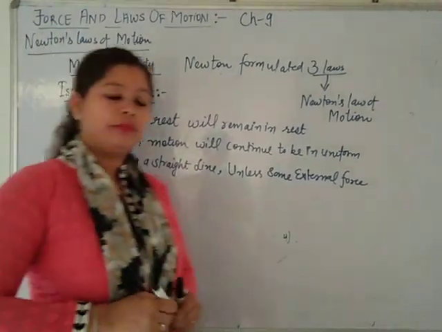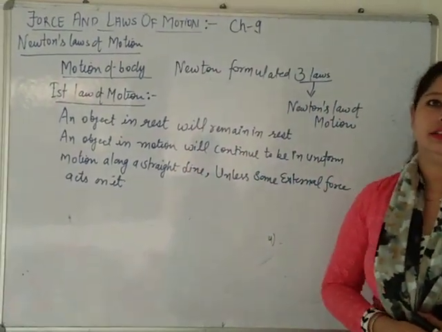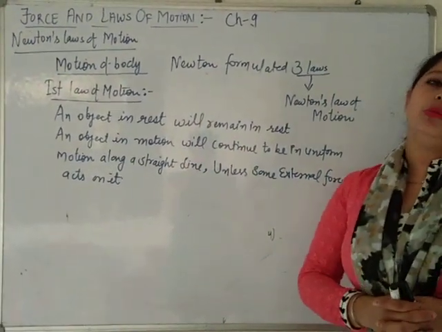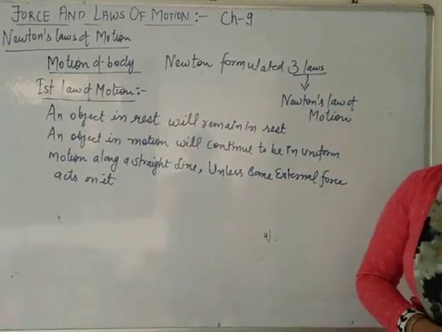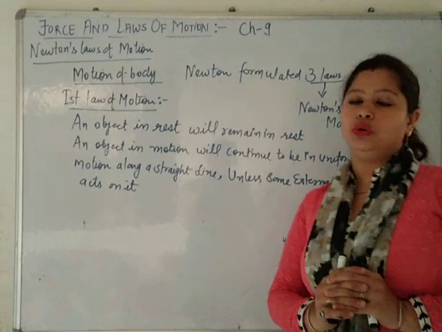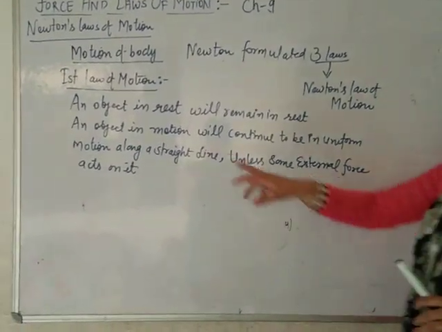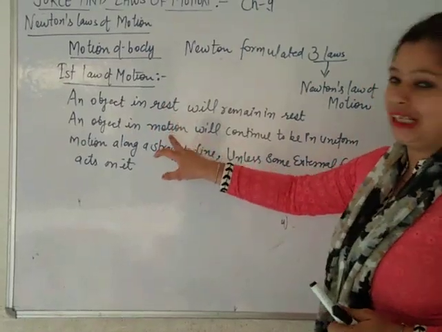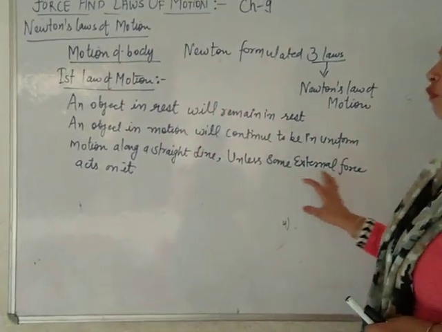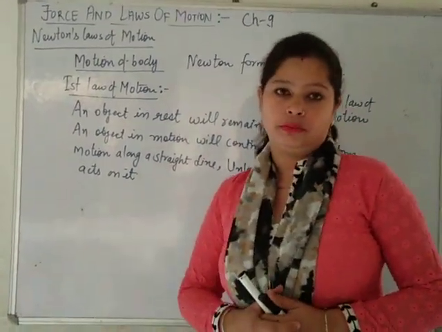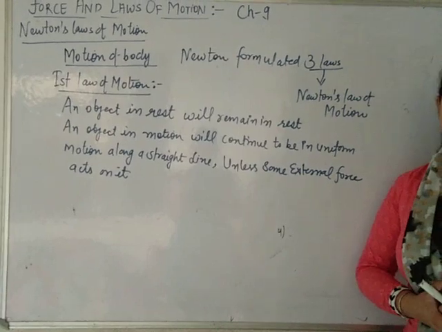What does it mean? If there is a body which is at rest, it will continue to be at rest. If there is a body in uniform motion, it will continue to be in uniform motion. There is no change in state of rest, there is no change in speed or direction of the body unless some external force acts on it. It is the statement of Newton's first law of motion.